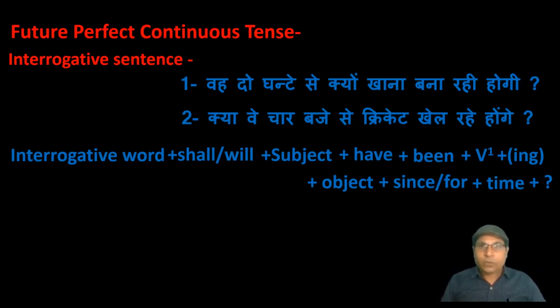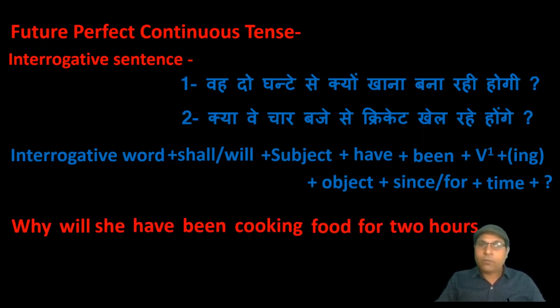Let us try to translate these sentences with this rule. First of all, you have to write interrogative word why, will, she have been cooking food for 2 hours, and at last mark of interrogation. In the second sentence there is no interrogative word, that is why the sentence starts with helping verb.